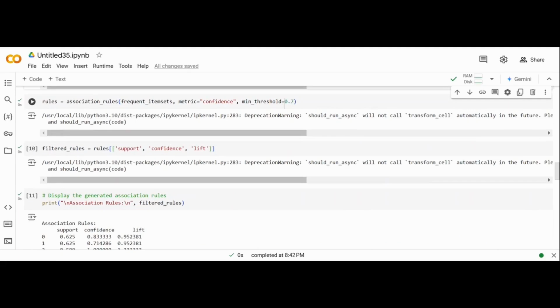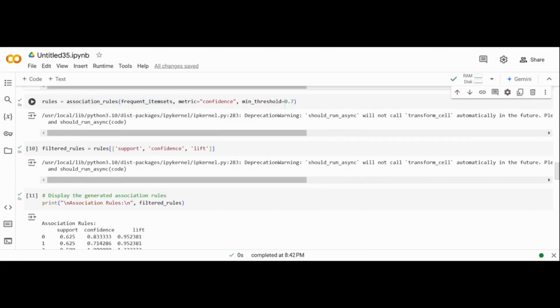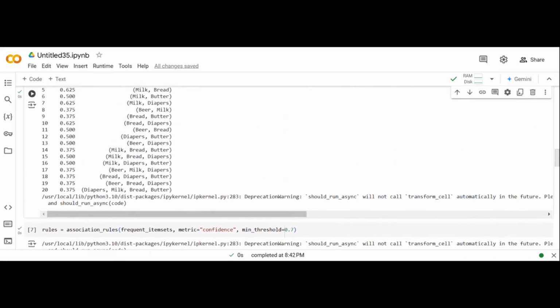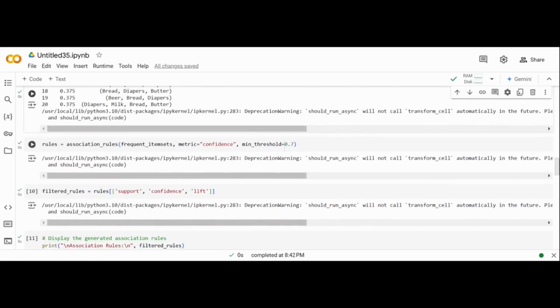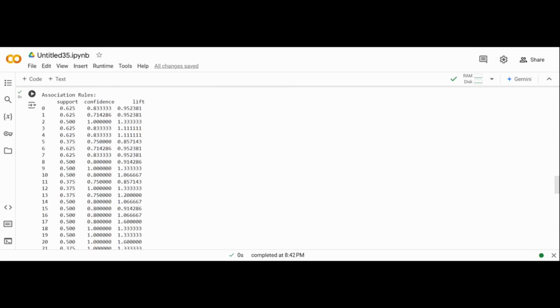Now we develop the rules using association_rules on our frequent item sets that we previously created. Here we are using the metric of confidence and setting a threshold of 0.7. This means that we only want those item sets from the frequent item sets that have more than 70% confidence. Here we have printed the association rules. You can see that the confidence in all of these rows is greater than 70%. And we are also displaying the support and lift for all of them.